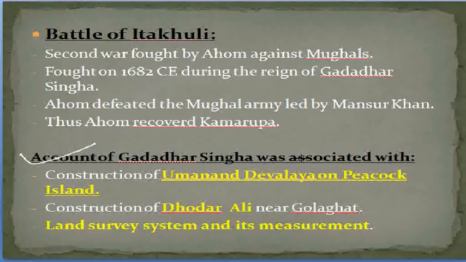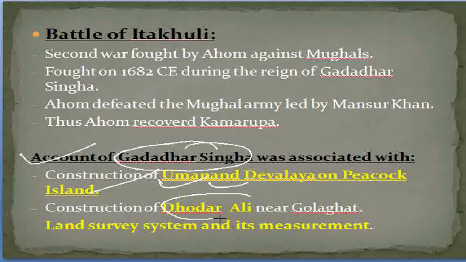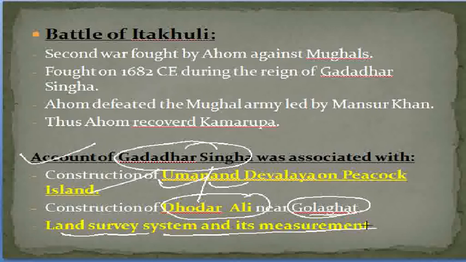Next, the account of Gadadhar Singha is associated with the following. All of us know about the Peacock Island, that is Umananda Island, in Guwahati. The construction of the Umananda Devalaya is associated with the account of Gadadhar Singha. The construction of Dhodhar Ali near Golaghat is also associated with him. And lastly, most importantly, the land survey system and its measurement was done for the first time during the Ahom Dynasty, by Gadadhar Singha.